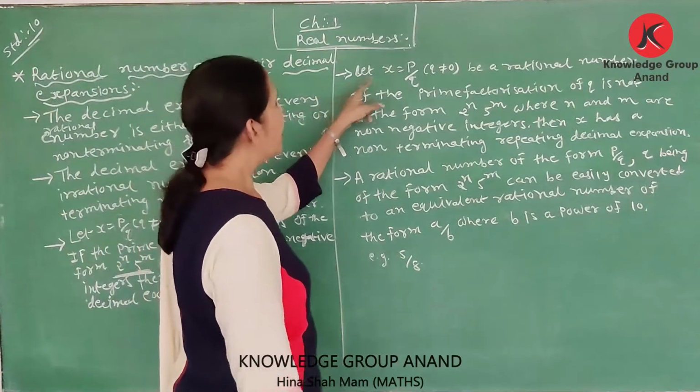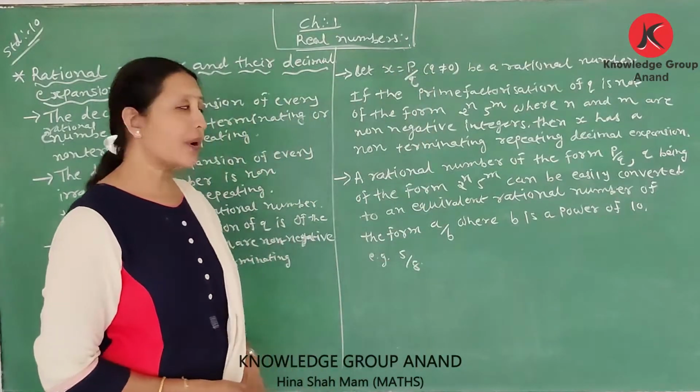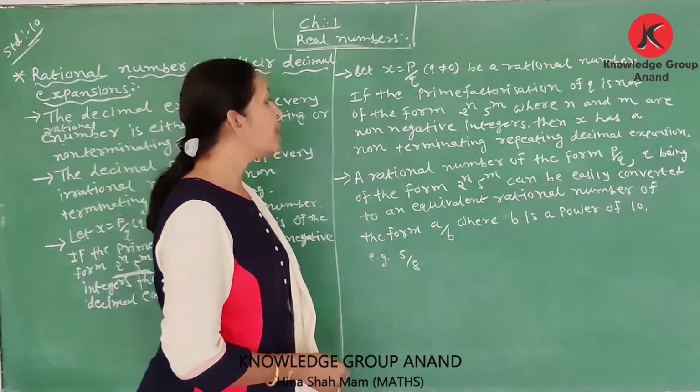Next. Let x is equal to p upon q form, q is not equal to 0, p and q are integers.